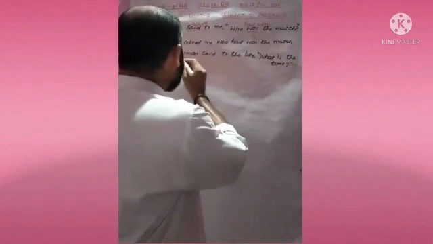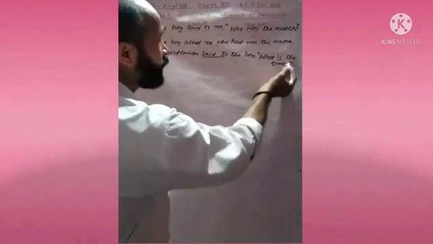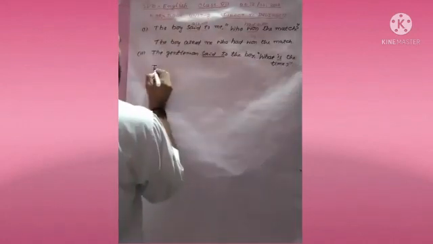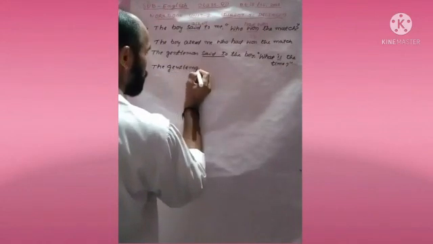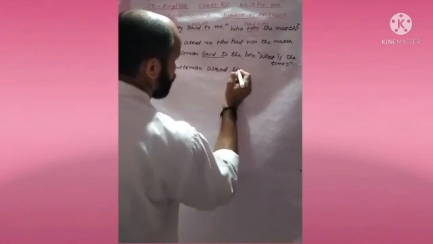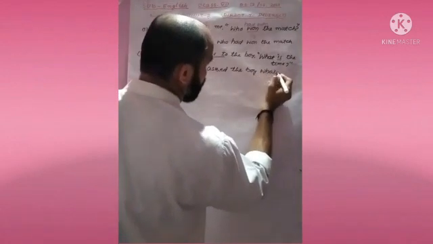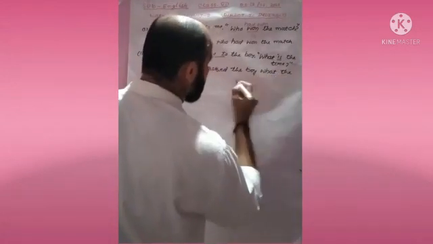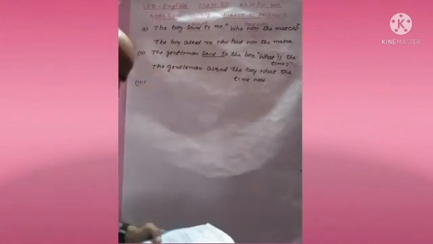So it is past tense, and the past tense of is? Was. So, what the time was. Very good. The answer is: the gentleman asked the boy what, small w, what the time was.